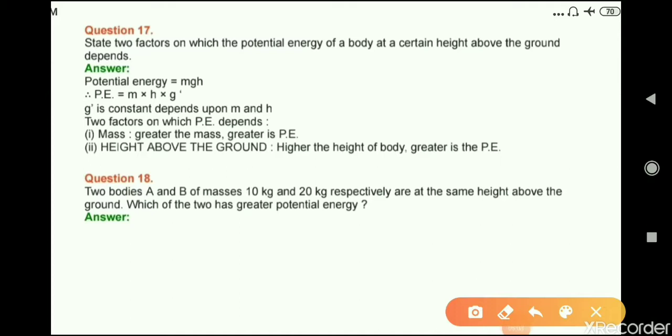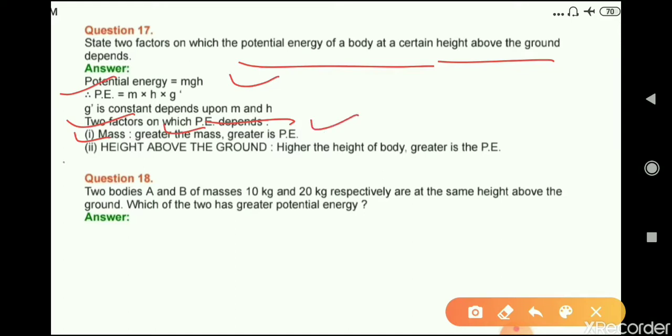Question number 17. State two factors on which the potential energy of a body at a certain height above the ground depends. Answer. Potential energy equals mgh, that is mass, gravity and height. The two factors are mass: the greater the mass, the greater is the potential energy. And height above the ground: the higher the height of the body, the greater is its potential energy.